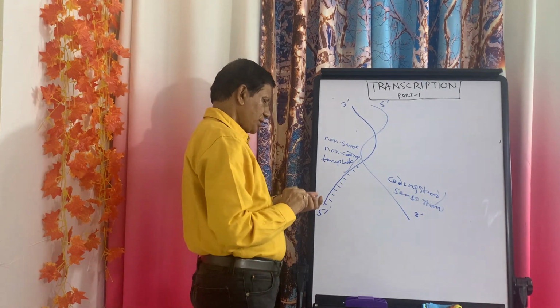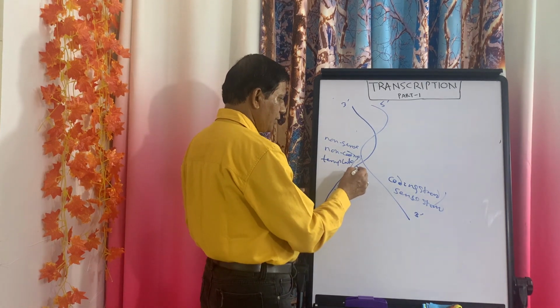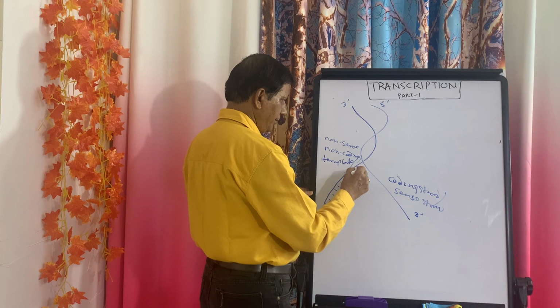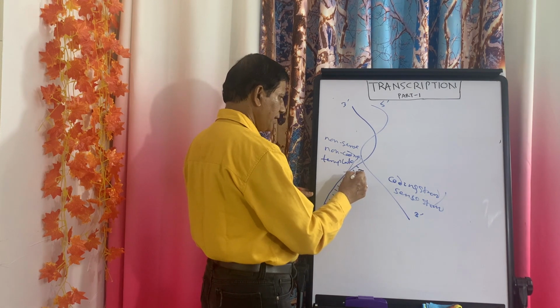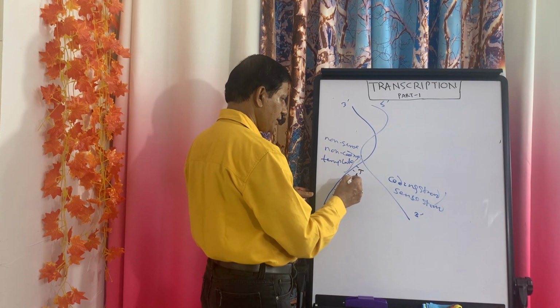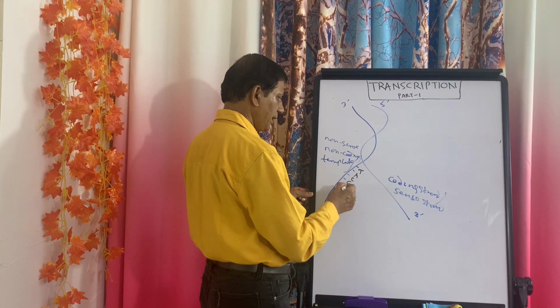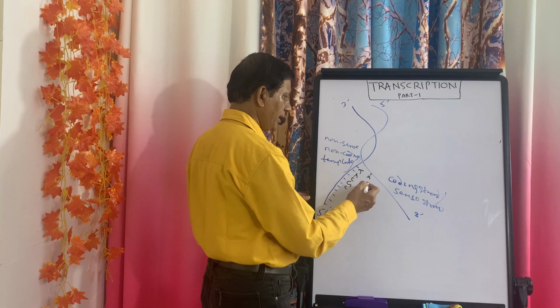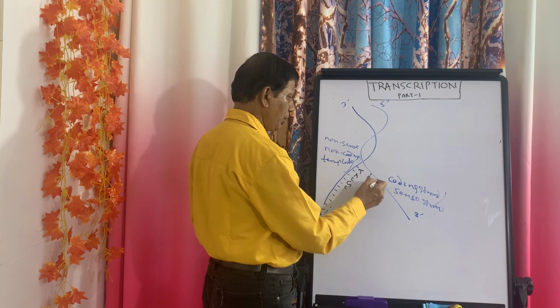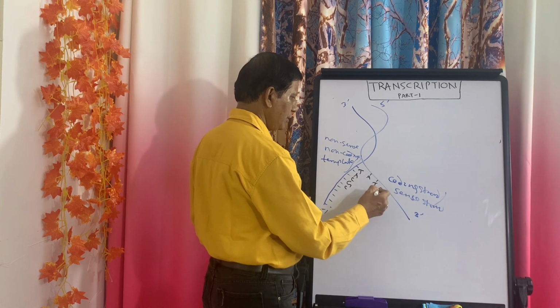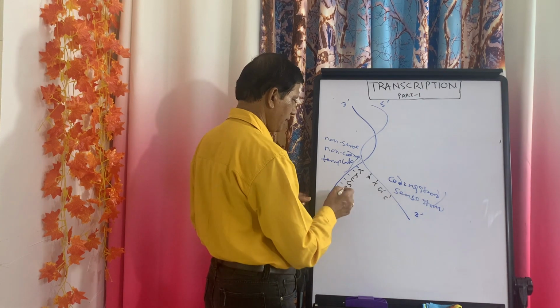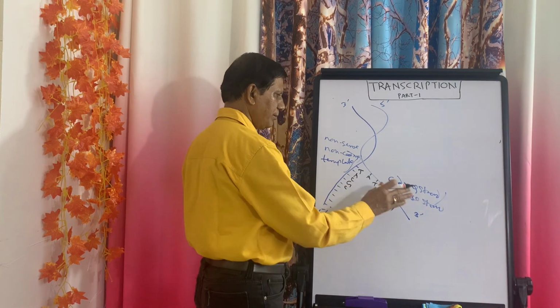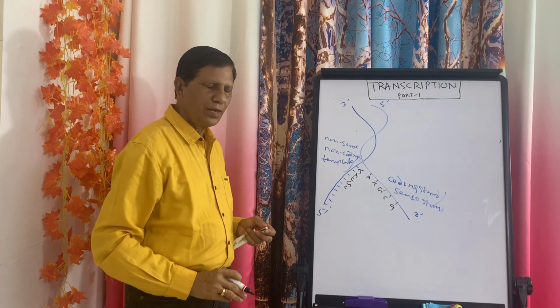So suppose here it is T, then here it is A, here it is C, again G, again C, then here it is T, that means here it will be A, here it will be T, C, G, G, C, then C, G, like that. Both are complemented to each other.